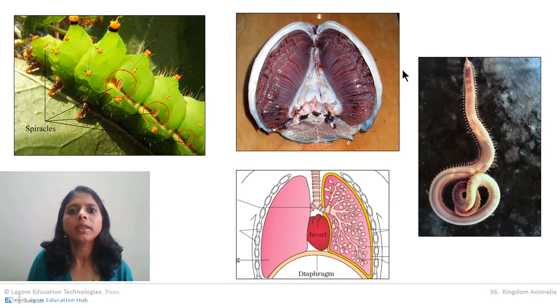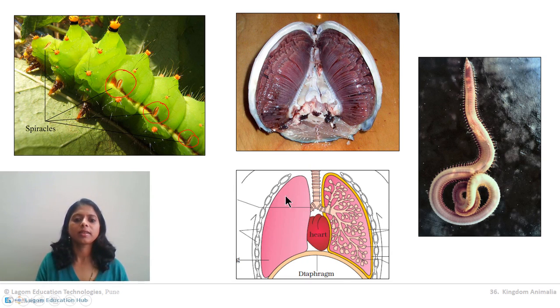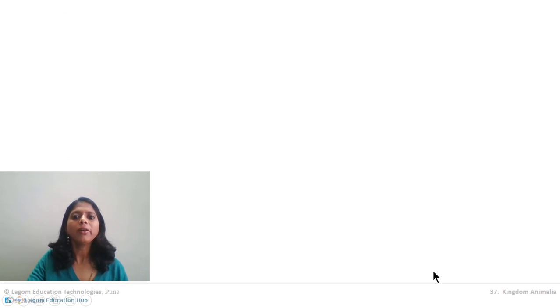Then the next one: the respiratory surface in us, in advanced animals, is lungs. These are the human lungs diagram. Okay, so this is all about respiration, the respiratory system. So let us go ahead and study the next system, that is circulatory system.